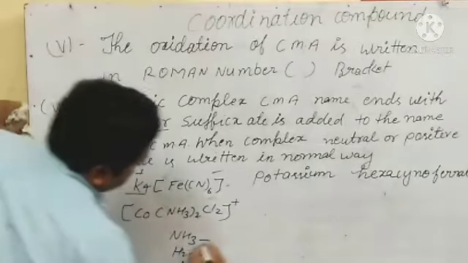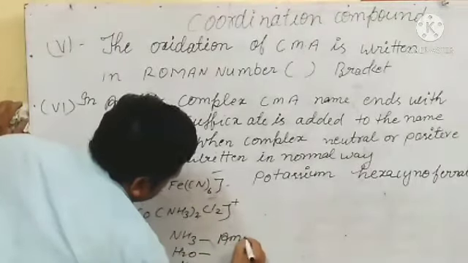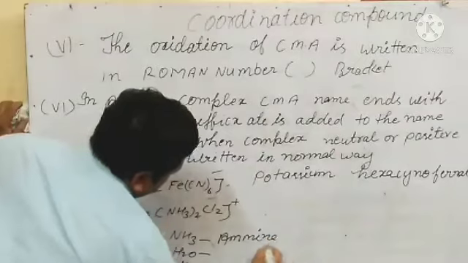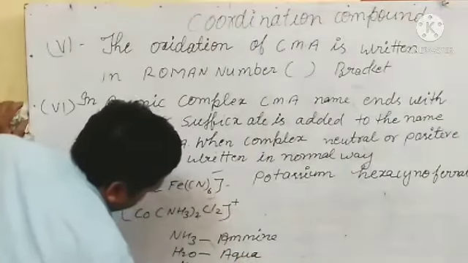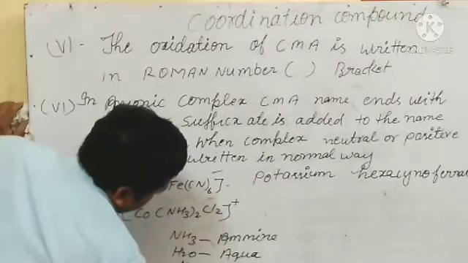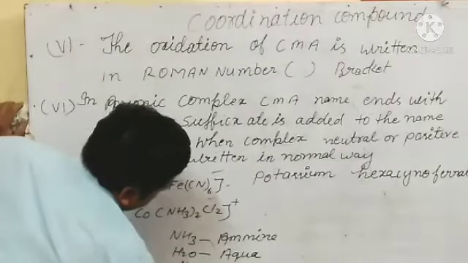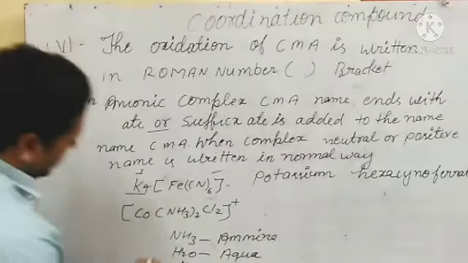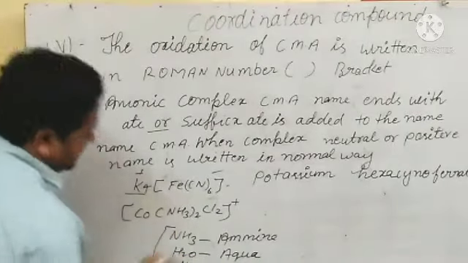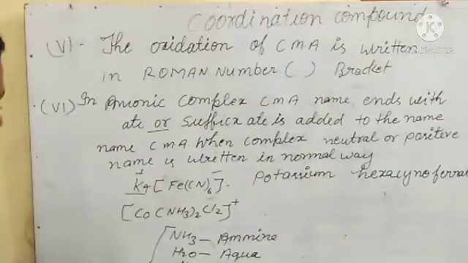So here we will write ammine for NH3, aqua for H2O, and nitrosyl for NO. Remember these are special exceptions where we use special words.